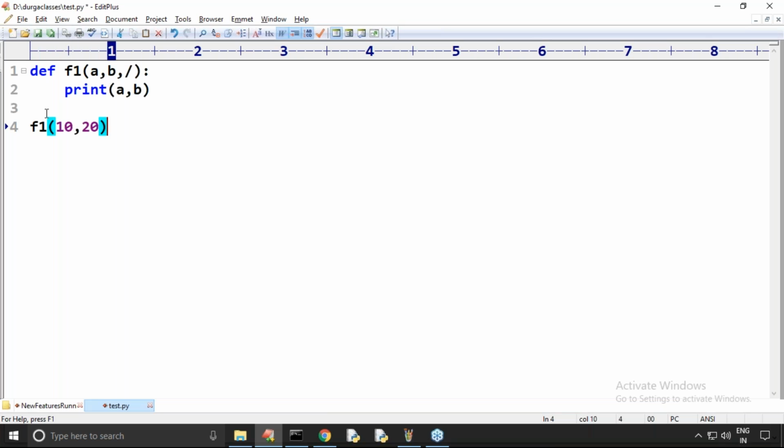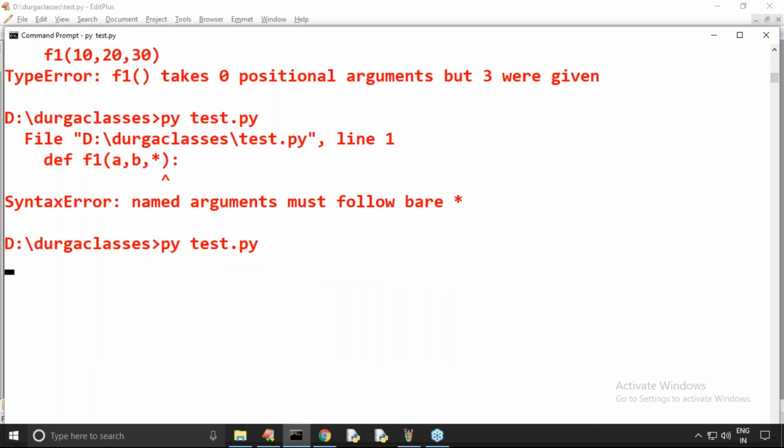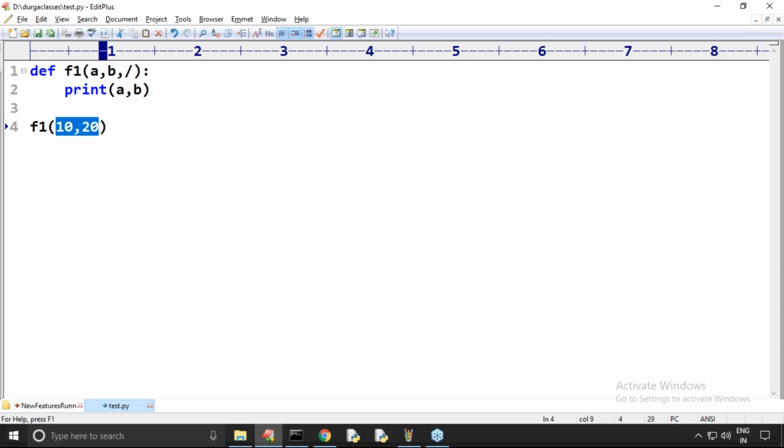f1 of 10 comma 20, valid or not? Respond. Is it valid or not? 100% it is valid, because we are passing by positional arguments. Now observe, if I take f1 of 10, a is equal to 10, b is equal to 20.